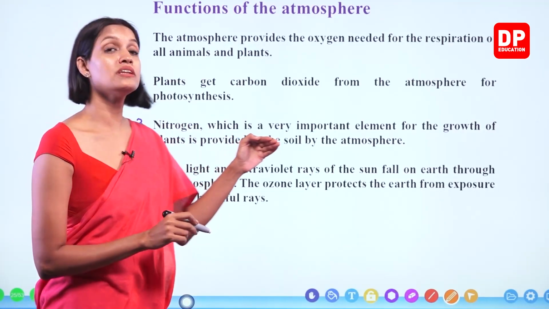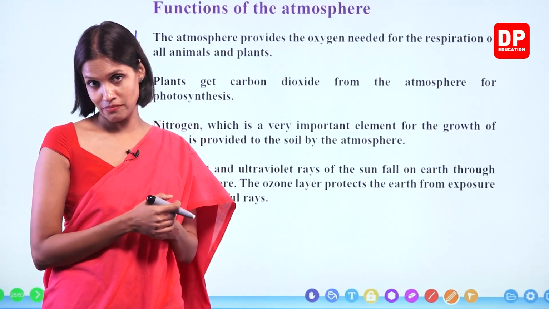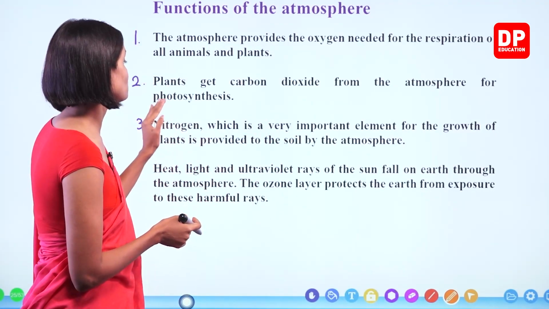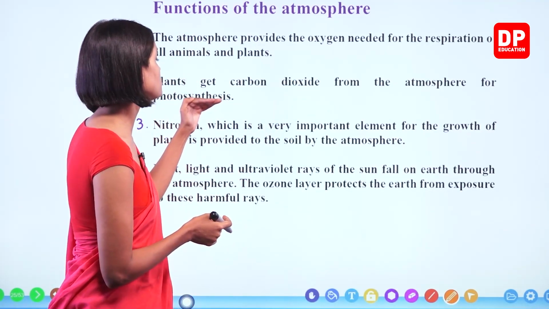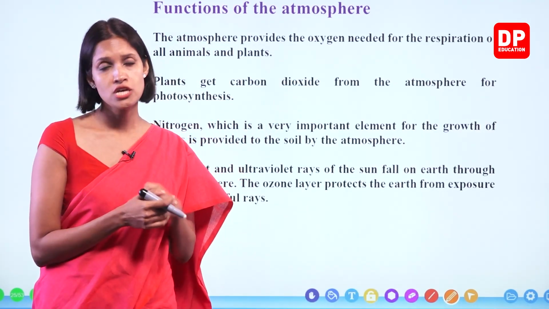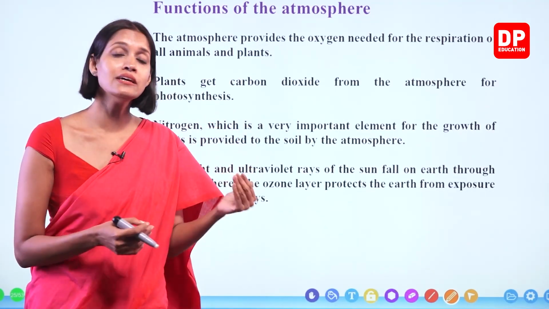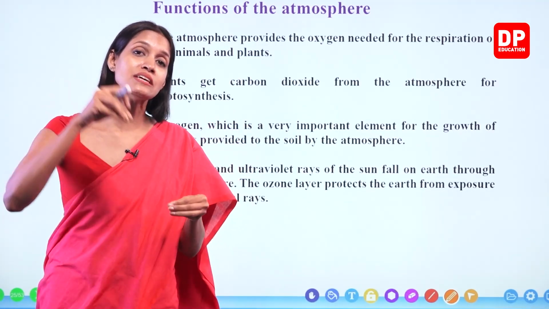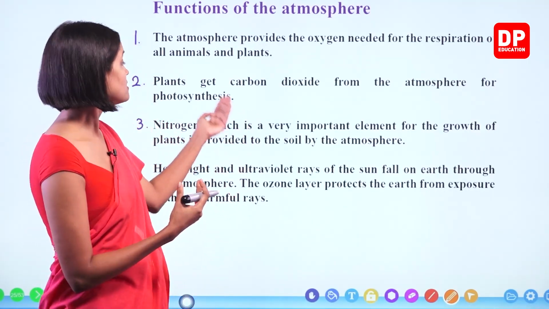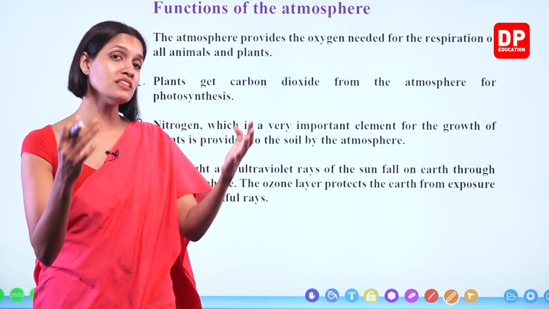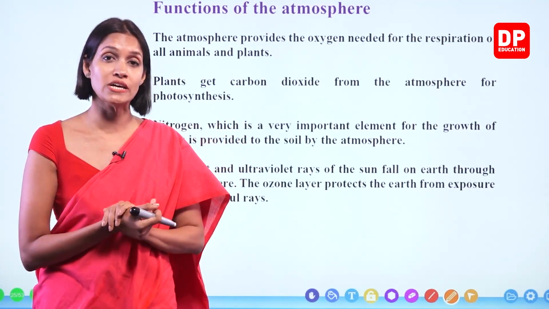Okay, number three. Nitrogen. Nitrogen is the most abundant gas in the atmosphere, right? Nitrogen, which is a very important element for the growth of plants, is provided to the soil by the atmosphere. So basically during lightning, the atmospheric nitrogen is given to the soil, right? During lightning, this nitrogen gas present in the atmosphere is given to the soil.